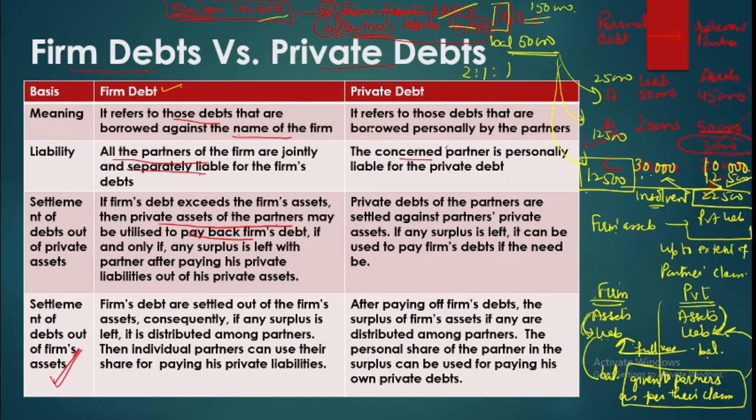Now in a simple dissolution problem, it won't be an issue, because a simple dissolution problem means that you have sufficient money to pay your liabilities. So in that case, we don't need to look further at what is the private position of the partners. This private position comes into picture only at the time of insolvency, because when a firm becomes insolvent or a partner becomes insolvent, then they need to depend upon the other party.